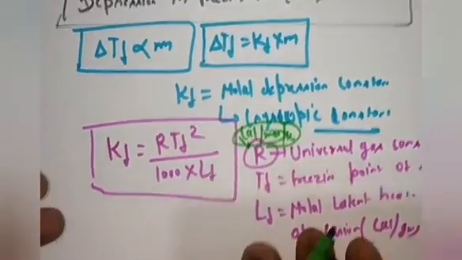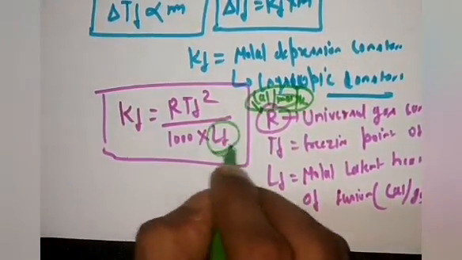So just focus on the units and each and every term of this formula.